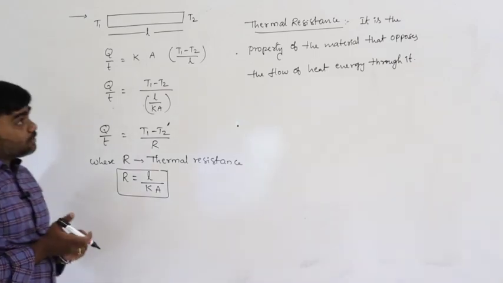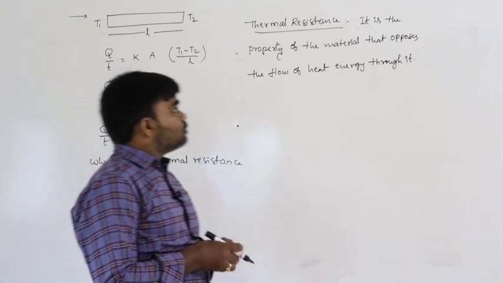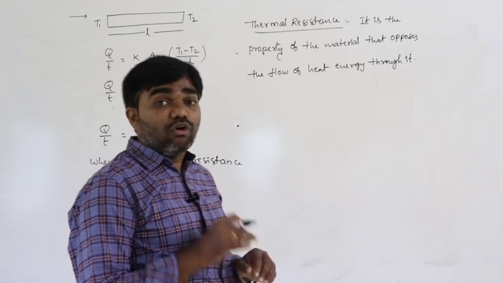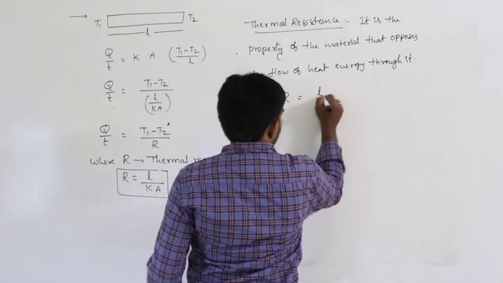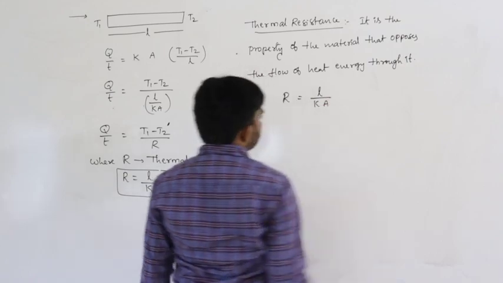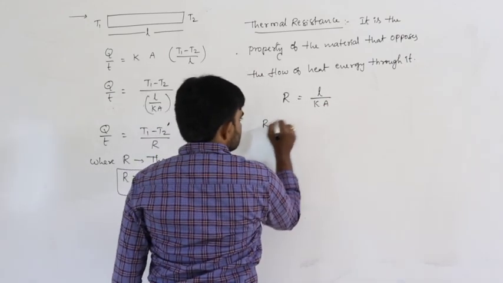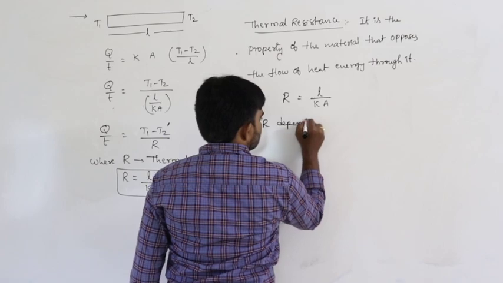Thermal resistance is the property of the material that opposes the flow of heat energy through it. So that is R equals L by KA. So that means thermal resistance depends on what factors?